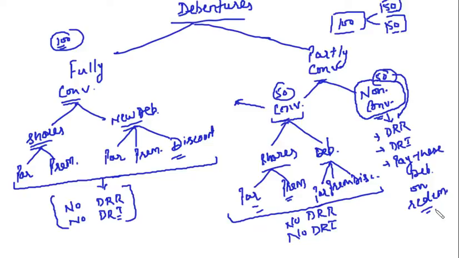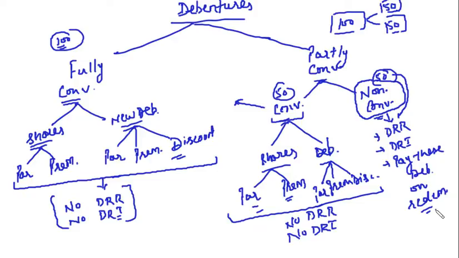Now, in case of partly convertible, we have two parts. One is convertible part and the other one is non-convertible part. Talking of convertible part, you are issuing shares or new debentures. Shares can be issued at par or at premium. Debentures at par, premium or discount. On the convertible part, you don't have to create DRR. Neither you have to invest in the specified securities, that is DRI.